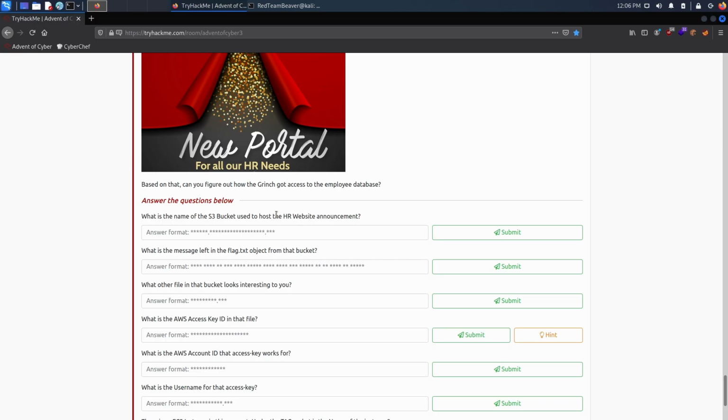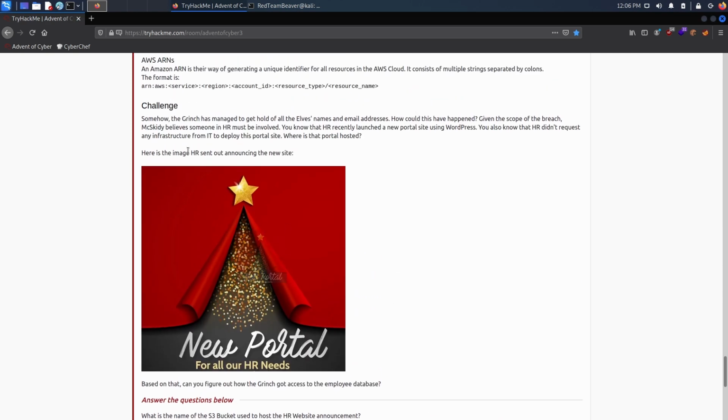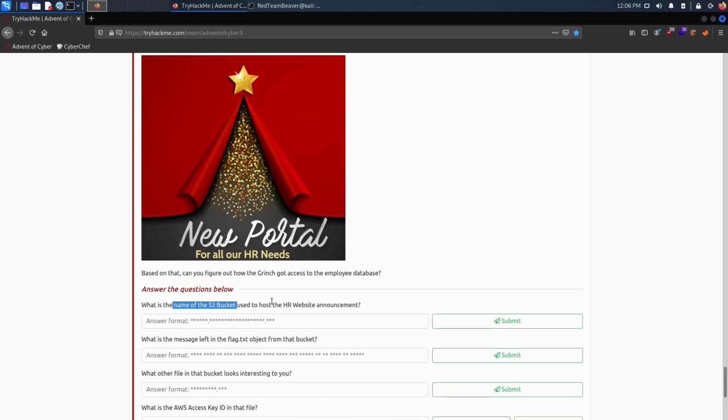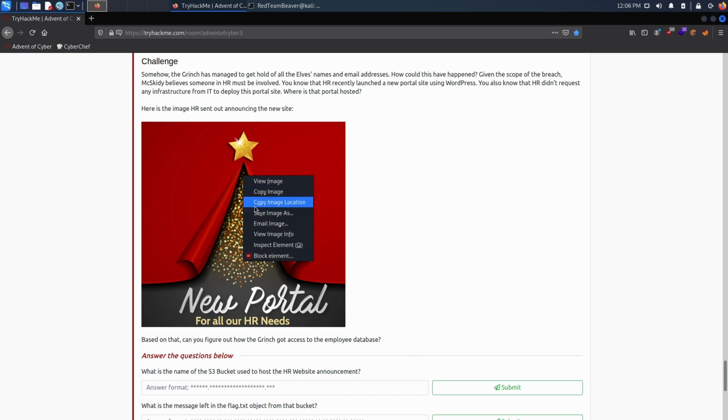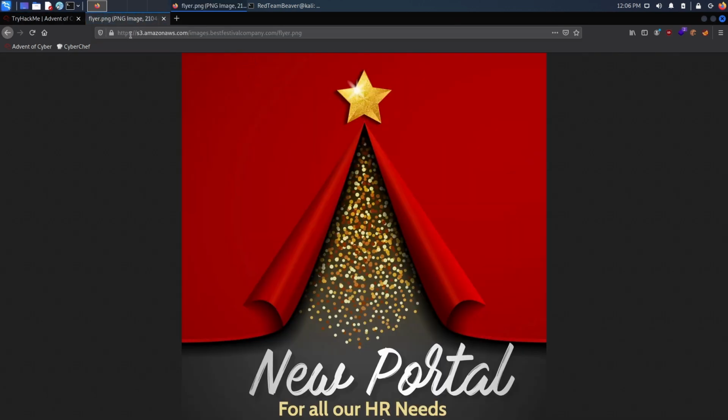So the first question is, what is the name of the S3 bucket used to host the HR website announcement? So that's this thing right here, right? There's a new HR thing that was created by the Grinch, basically. And basically how you can see the name of the S3 bucket is you can copy the image and copy the file location. Then you can go ahead and look at it. So you see how it works, right?